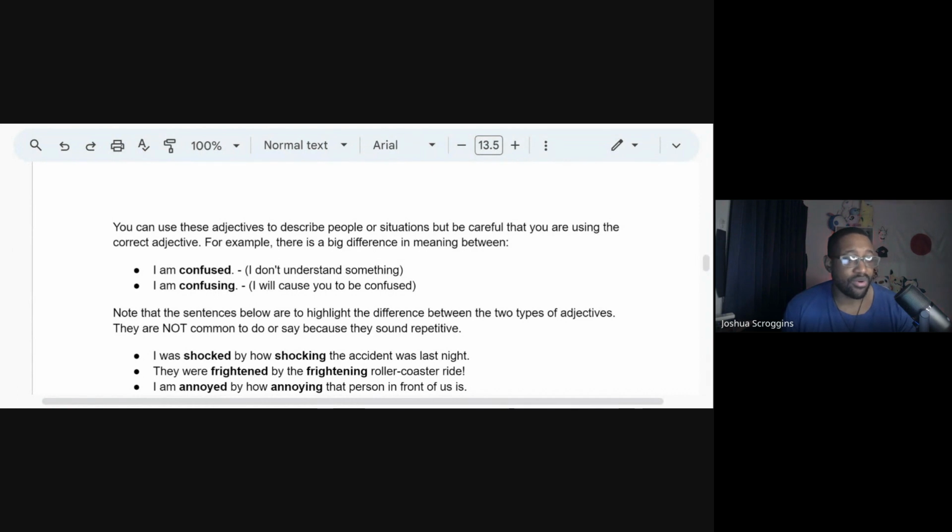So this one would be more for maybe, I don't know, you're watching Batman and Batman's looking for the Joker and he's like, I'm confusing. Like, take that, Batman. This is someone who's trying to trick you. And so the top one is something you would use in school. Do you understand the grammar? I'm confused. I don't understand. The second one is you're trying to play a trick on someone.